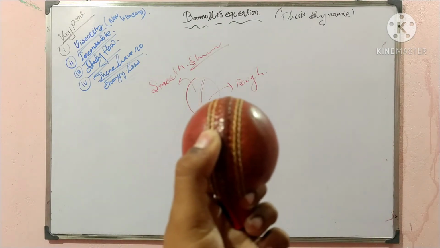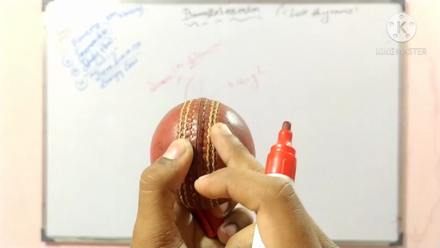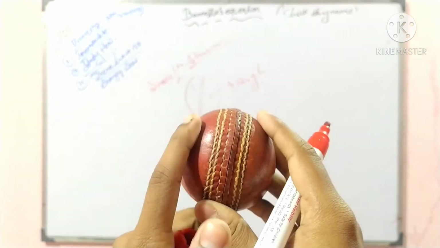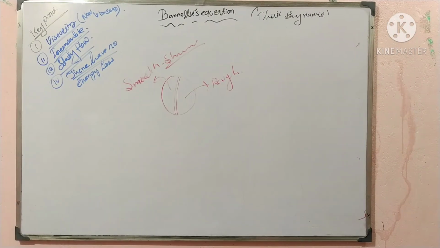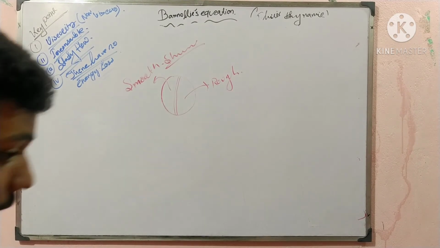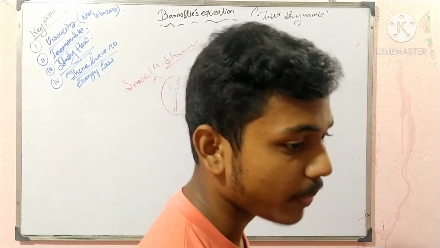Similarly, you can see it in the ball here: that is the rough surface and that is the smooth surface. You can see that in your daily life, in a cricket match.